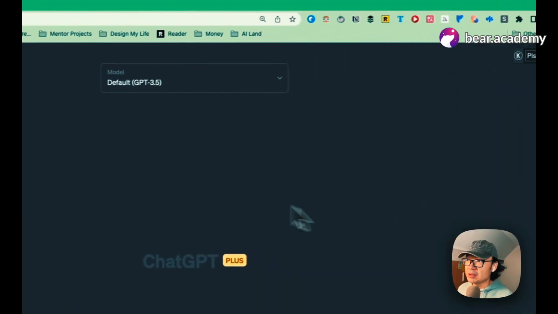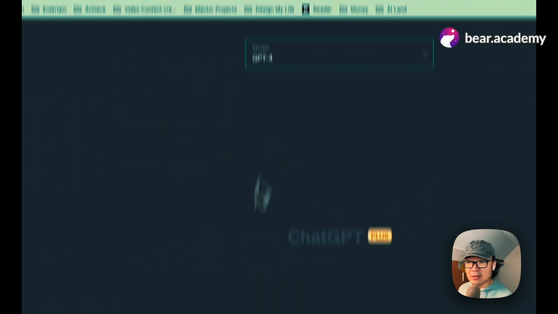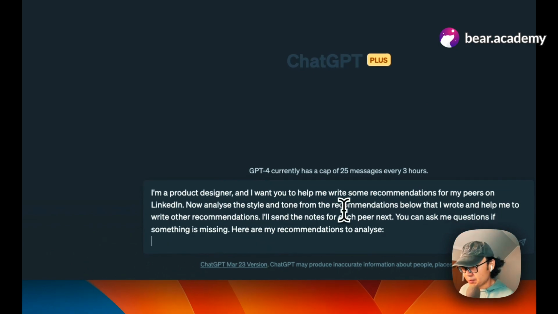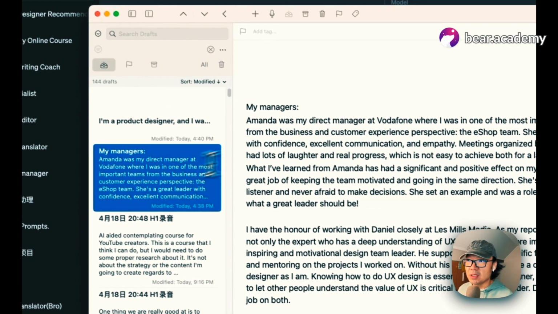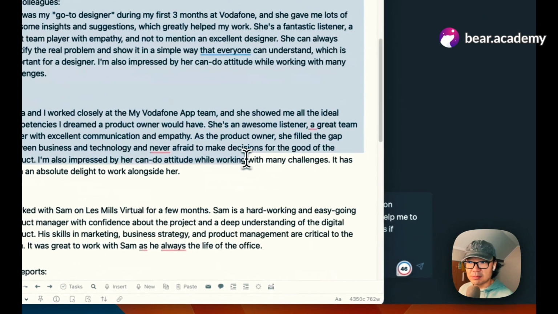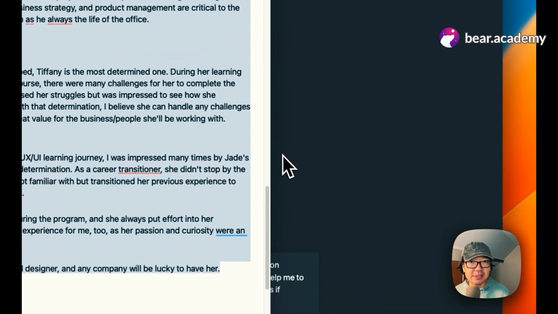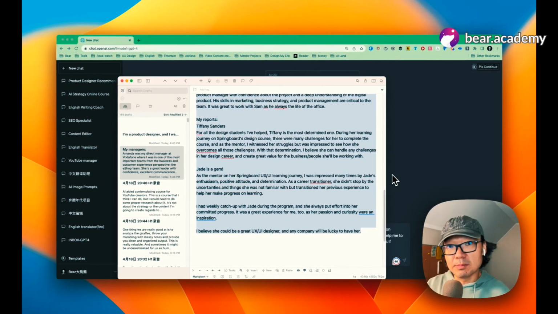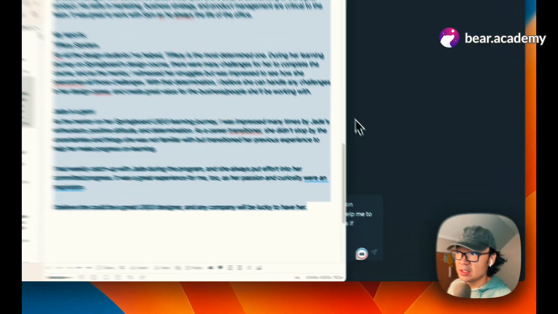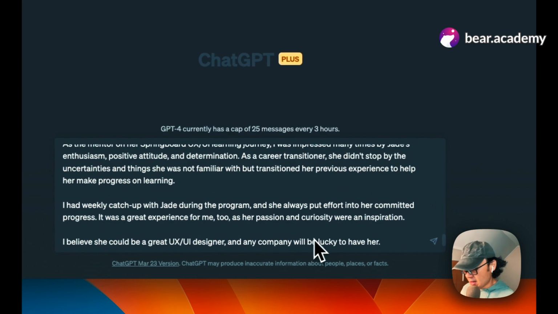So I'll just start a new dialogue and paste the prompt here, and then I will copy this input that I've already got, so that ChatGPT can learn what my style is and then analyze it to provide the right tone. Right.